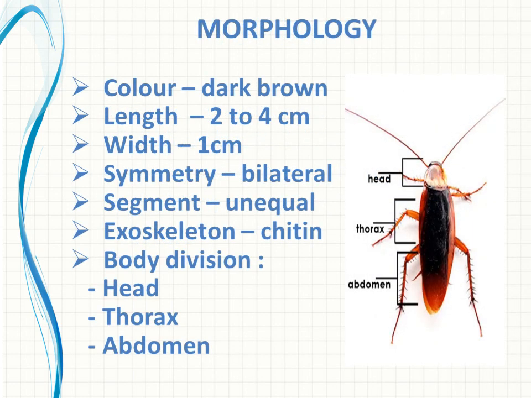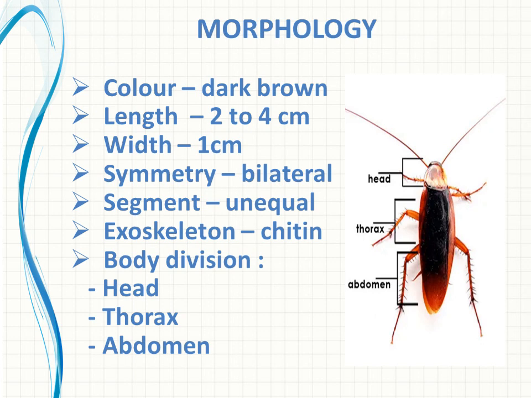So let us discuss the morphology of cockroach. Morphology, in the sense, the external features of an organism, is known as morphology, right? In case of the cockroach, the first point is regarding the color. Of course, it is dark brown in color, right? And regarding the length, it is 2 to 4 centimeter in length and the width is 1 centimeter, right?